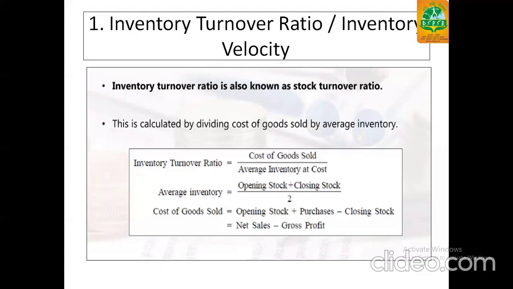The formula for average inventory is opening stock plus closing stock divided by 2, just like the average we do in our maths. Cost of goods sold is the opening stock which we are having in our warehouses plus purchases minus closing stock, or we can say net sales minus gross profit. So use whichever formula fits the information you get to solve the questions.